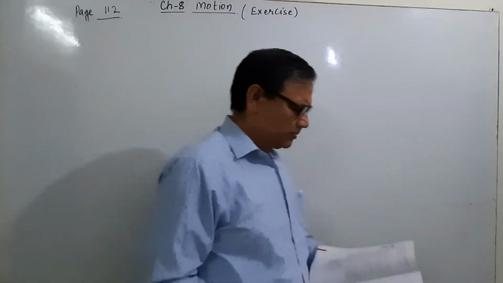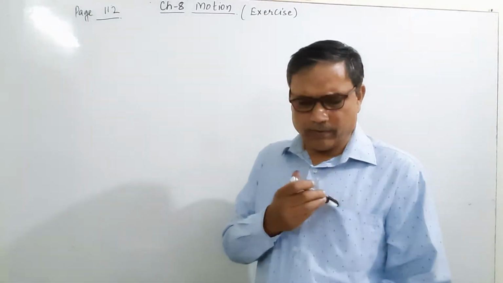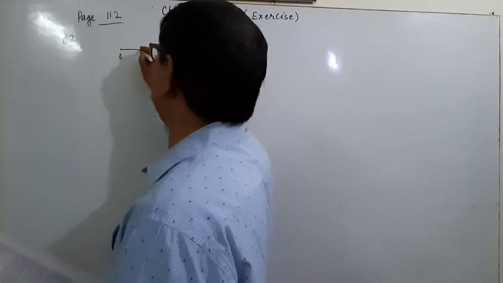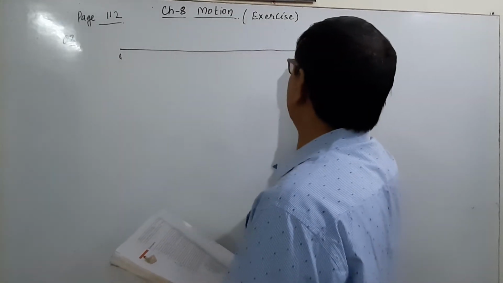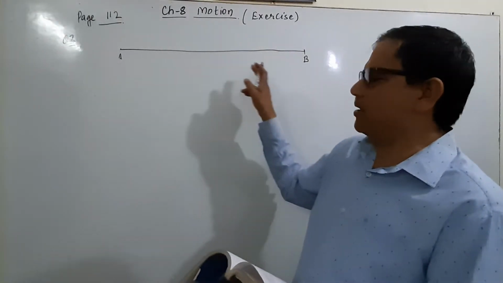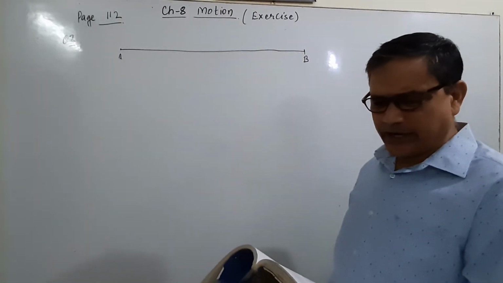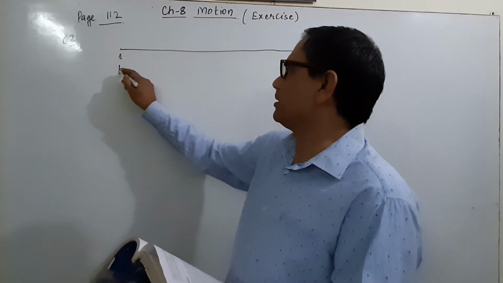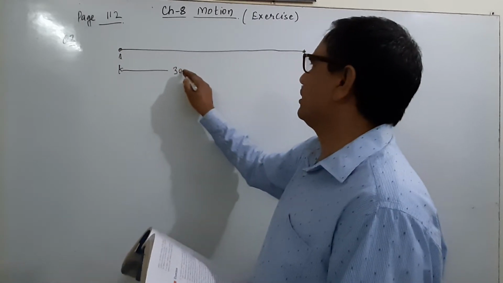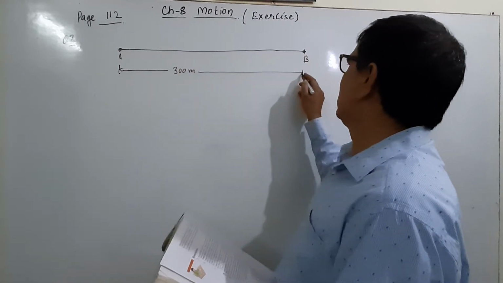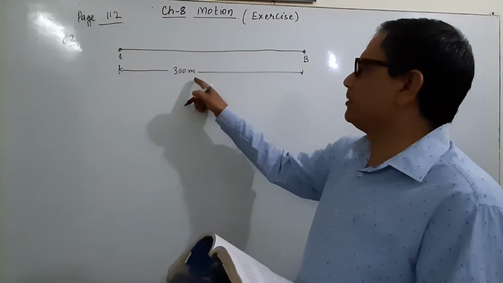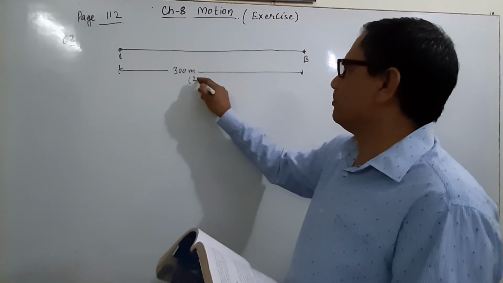Question number 2. Joseph jogs from one end A to another end B in a straight path. This is a straight path of 300 meter. This is A and this is B, and this is 300 meter. And the time taken is 2 minutes.